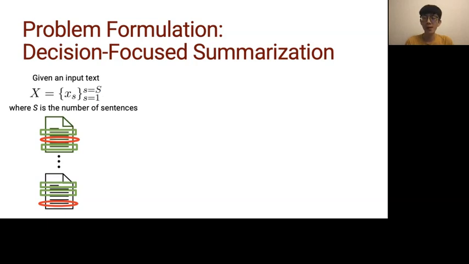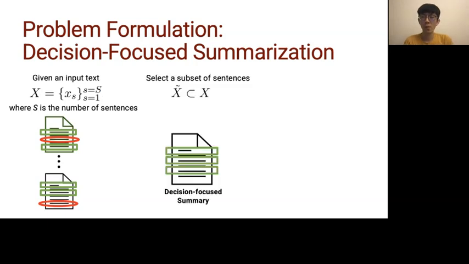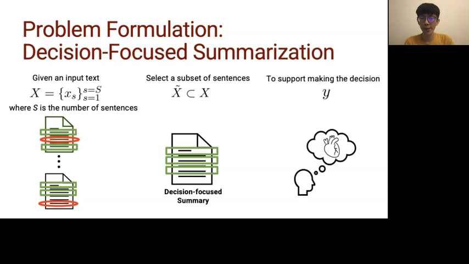So first, given an input X, which is comprised of many sentences from the input source, we want to select a subset of sentences, delta X, as a decision-focused summary to support making the target decision Y.